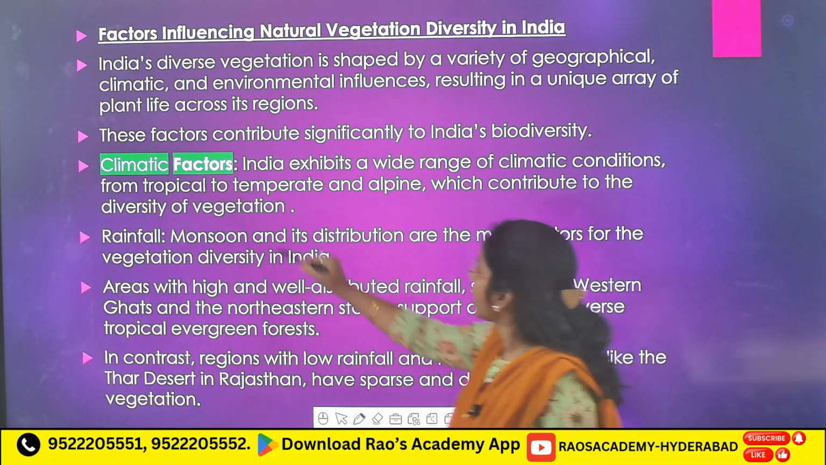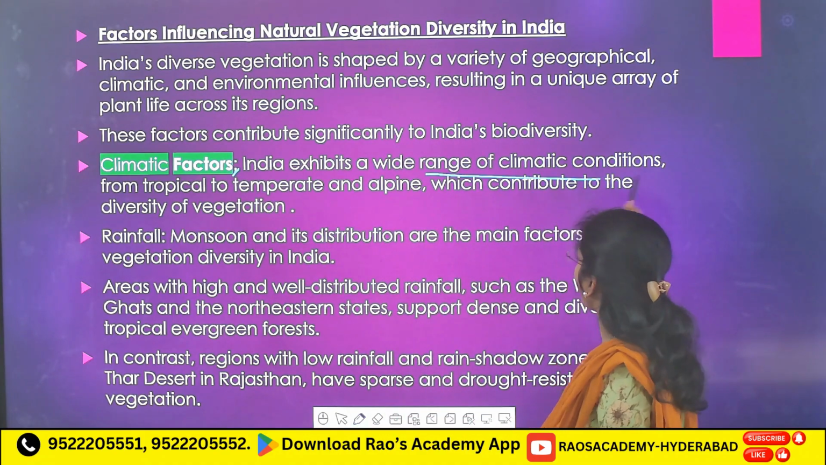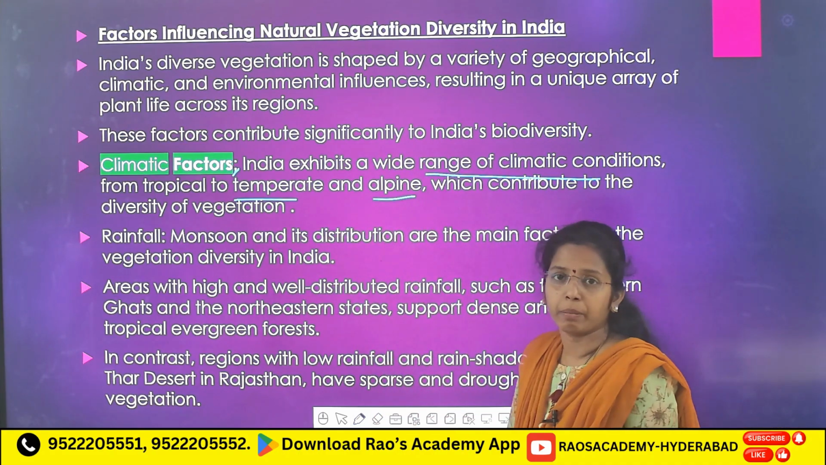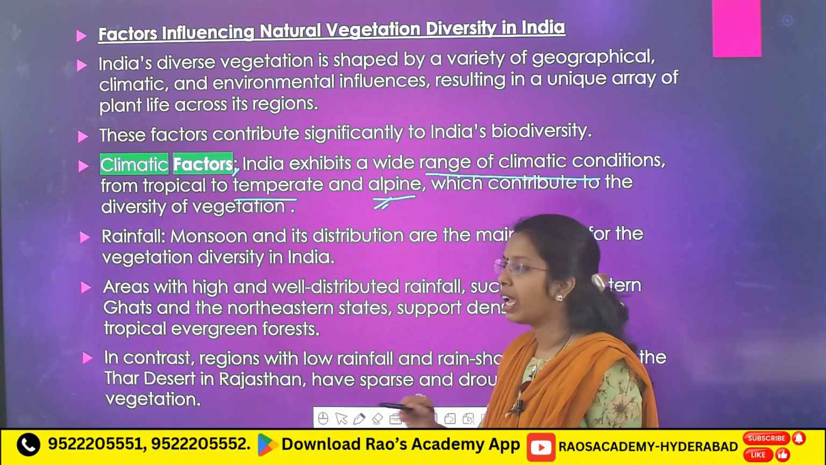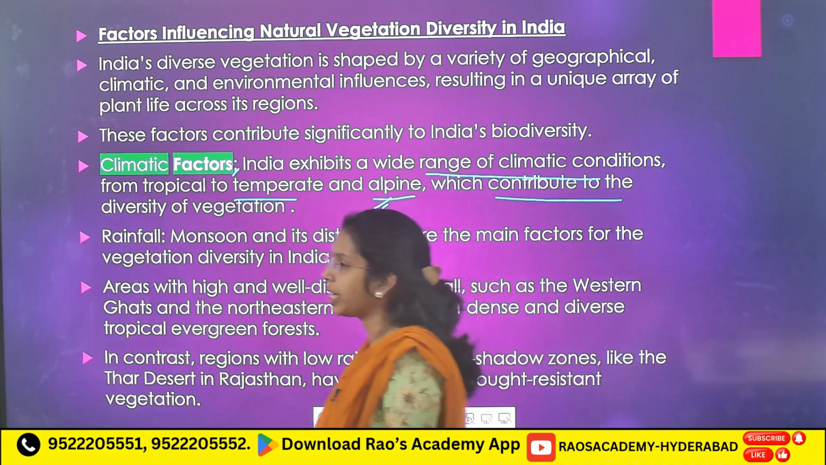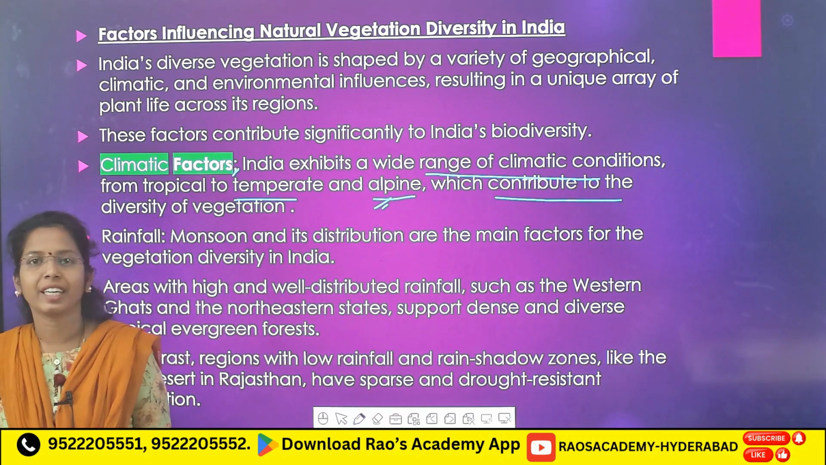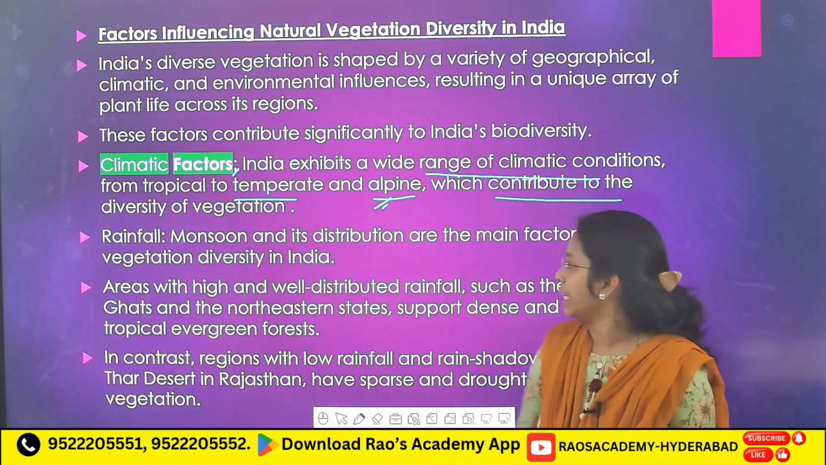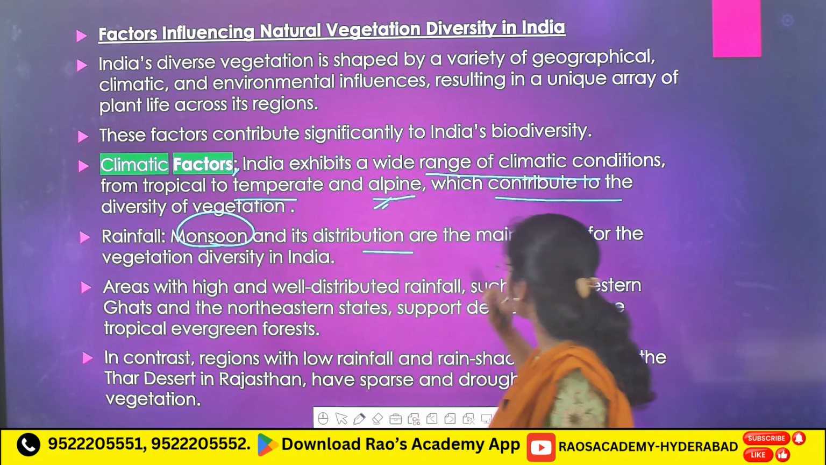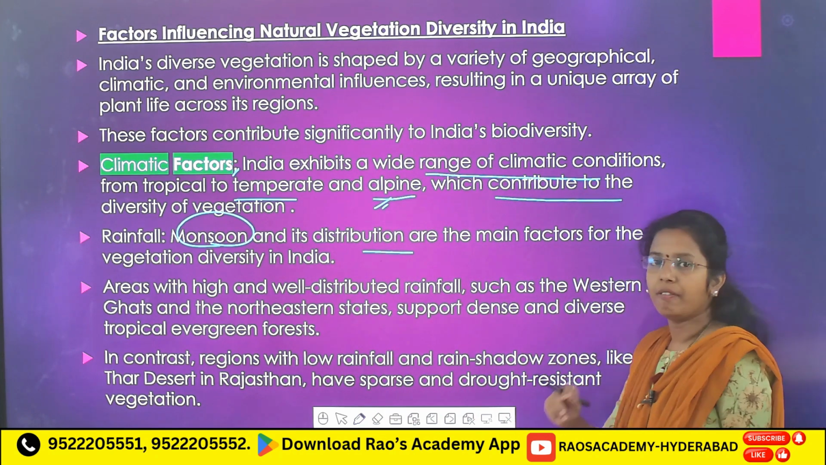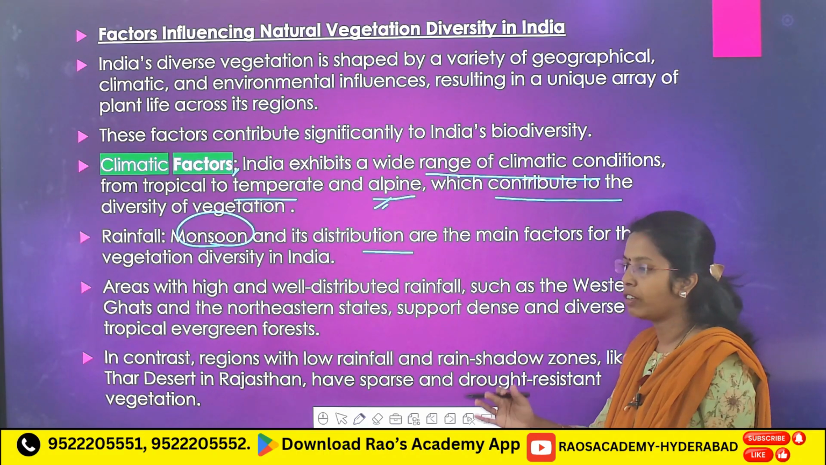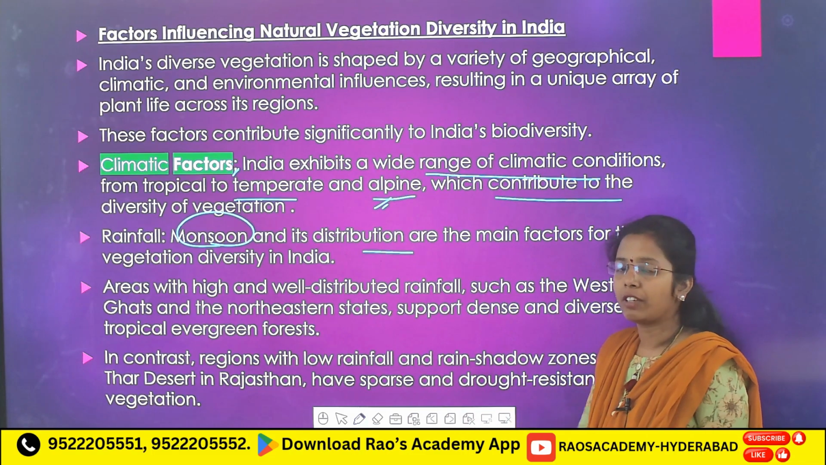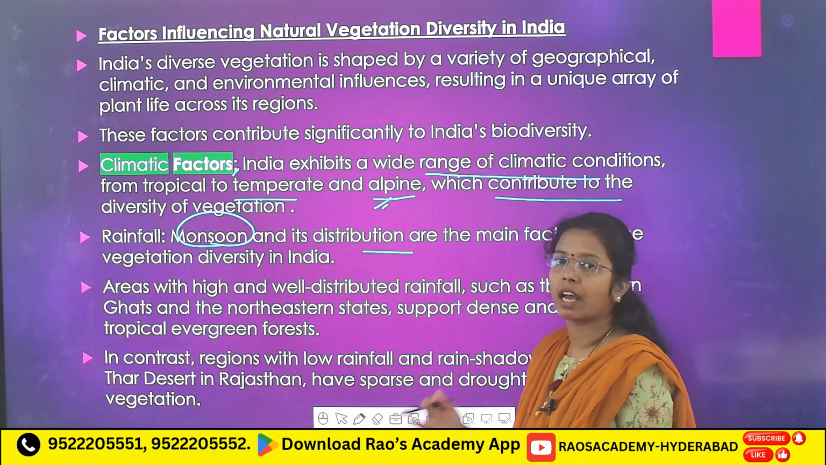See, first we have seen climatic factors. India exhibits a wide range of climatic conditions from tropical to temperate and alpine. Mainly this difference you will see in the Himalayas, which contributes to the diversity of vegetation. Not only unity in diversity, not only cultural diversity, we will observe vegetation diversity in India. Rainfall, monsoon and its distribution are the main factors for vegetation diversity. Less rainfall, we will see one type of vegetation. More rainfall, we will see tropical evergreen. Based on the rainfall, we will see diversity in vegetation.